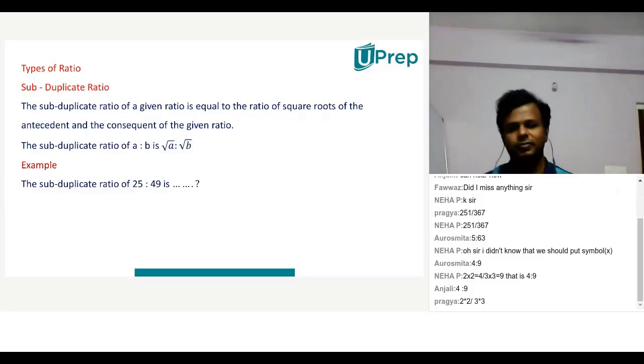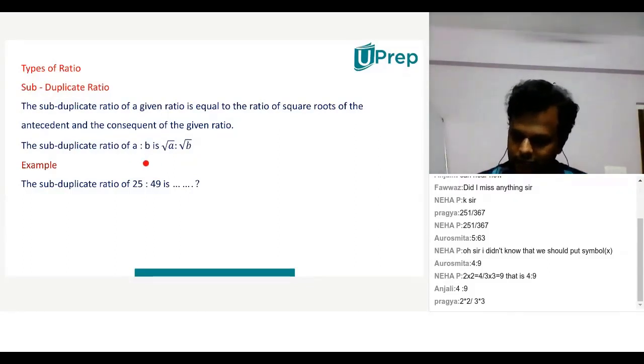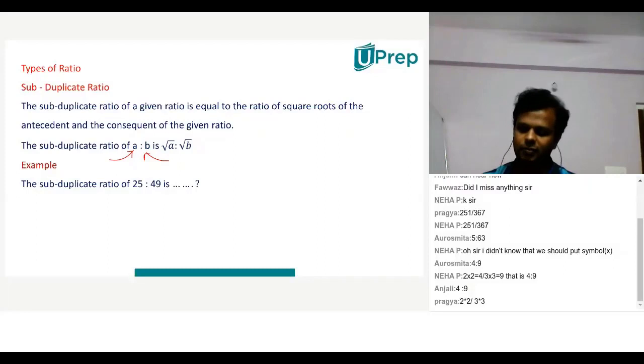Subduplicate ratio. The subduplicate ratio of a given ratio is equal to the ratio of the square roots of the antecedent and the consequent. Antecedent is nothing but the first term, and the second one is the consequent.